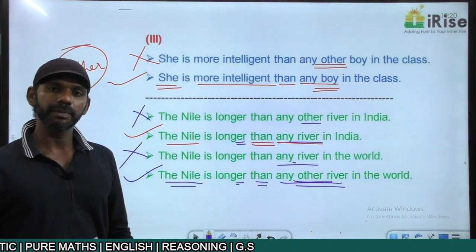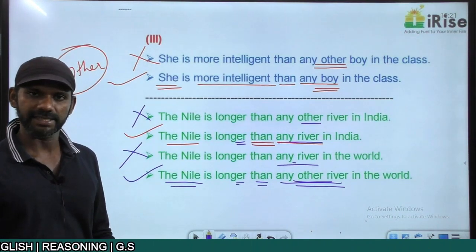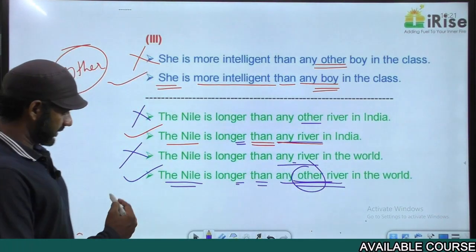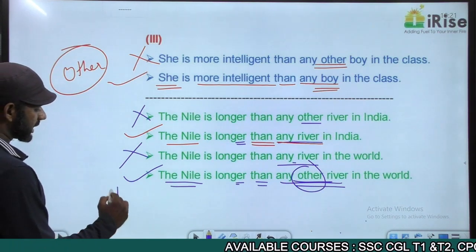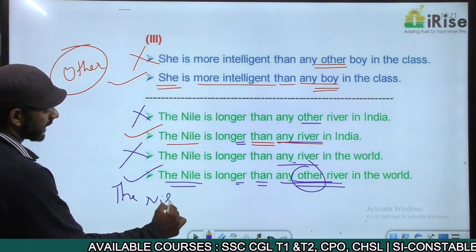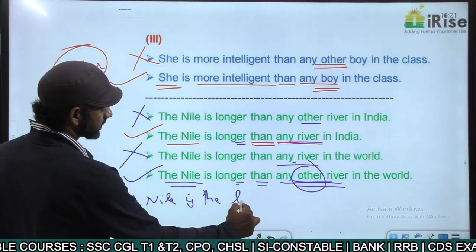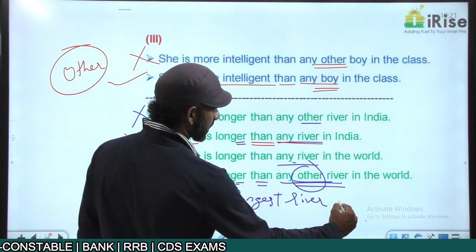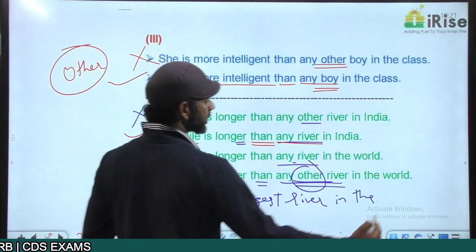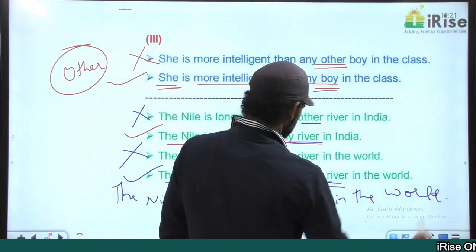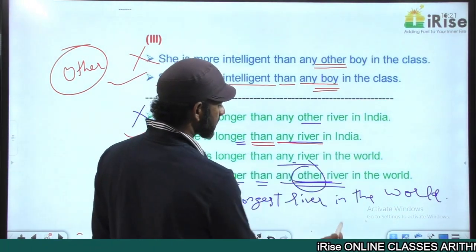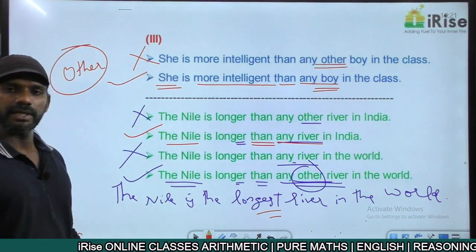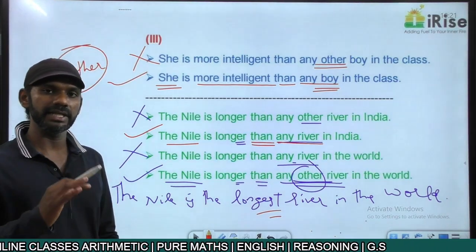Can this idea be framed in the superlative degree form? Yes, because in the comparative degree we have "other". So this idea in the superlative degree form becomes "The Nile is the longest river in the world." Longest is a superlative degree adjective. We can use it when we refer to the highest level entity in a group.